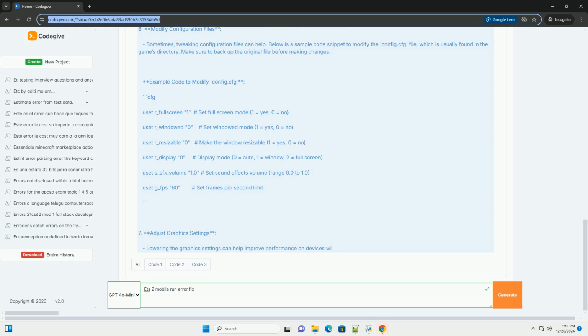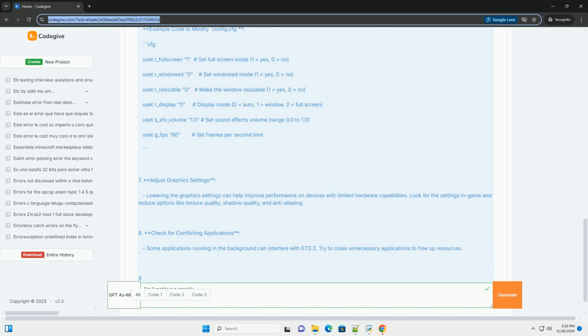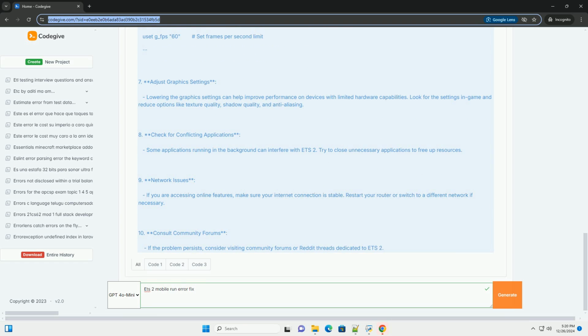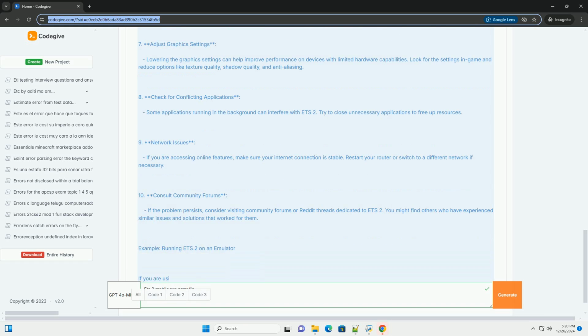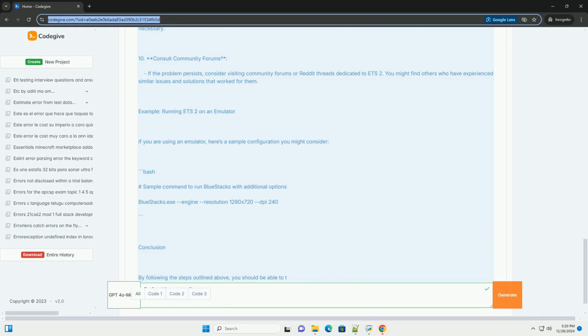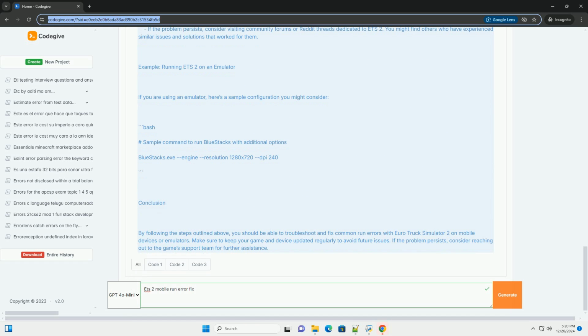1. Check system requirements. Ensure that your mobile device meets the minimum system requirements for running ETS2. This typically includes sufficient RAM, a compatible processor, and enough storage space. 2. Update the game. Make sure you have the latest version of ETS2 installed. Developers frequently release updates that fix bugs and improve performance.